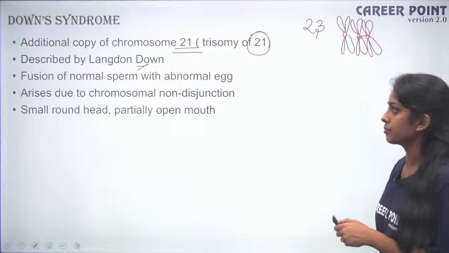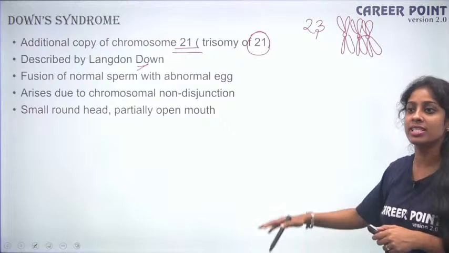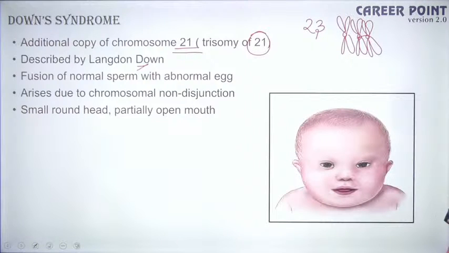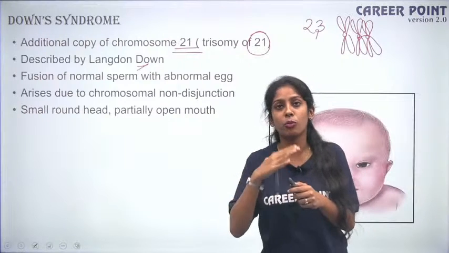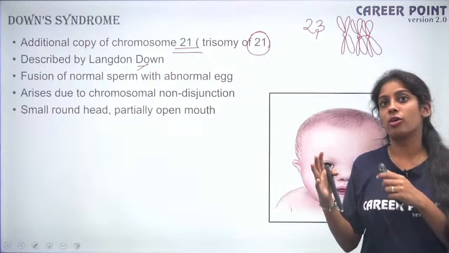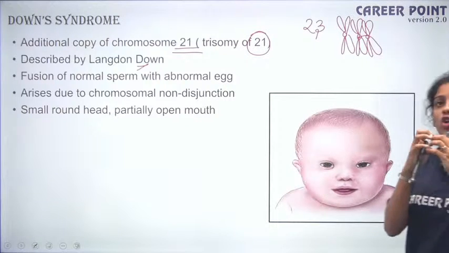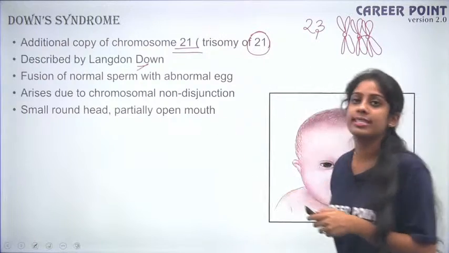Okay. So small round head, partially open mouth. These are the symptoms of Down syndrome. This is how the baby will look. This happens basically when a woman is of more advanced age, above 40 years, when the ability of the chromosomes to divide properly is lost. That is when cases like this happen.